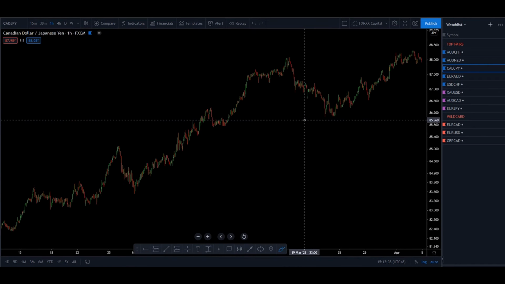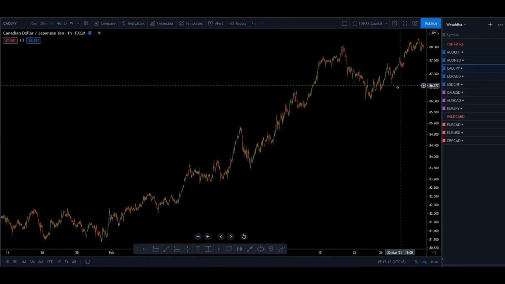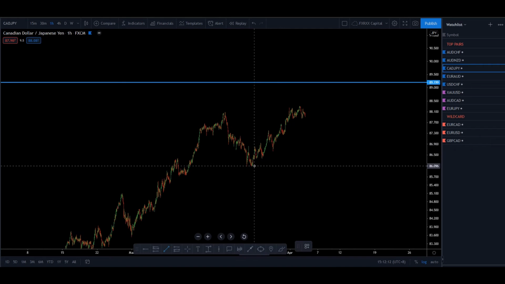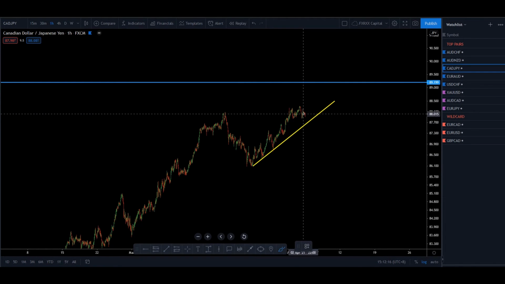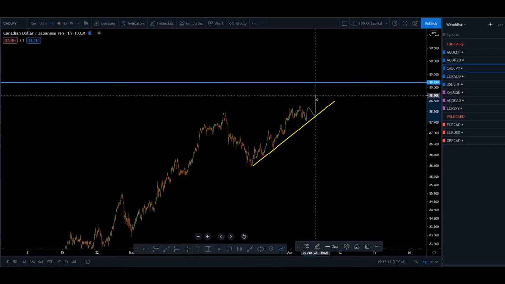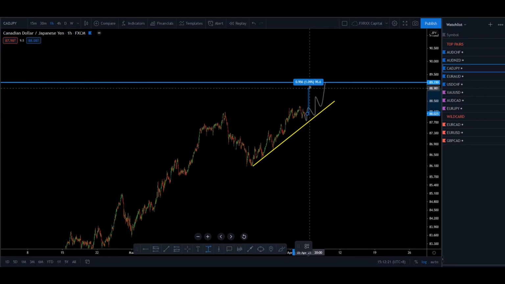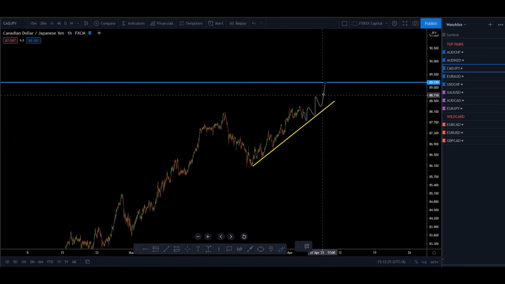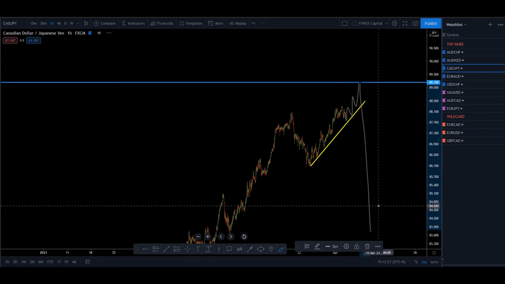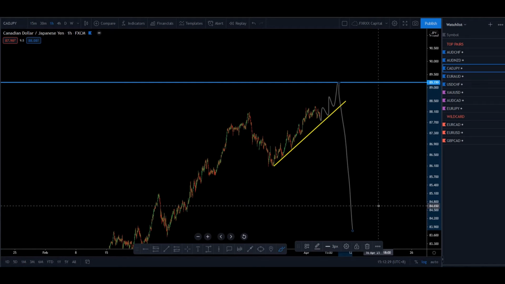On the 1 hour time frame, for the moment, price is still under development. We just let price develop first, and we see how long price is going to move to the upside. If we count how many pips it has moved to the upside from this area, it is only 114 pips. So probably next week, end of next week, and ready to sell, move to the downside. There will be the setup to move to the downside for Canadian dollar, Japanese yen.